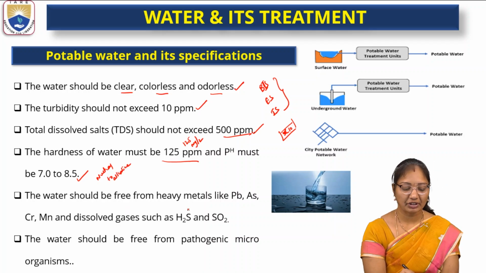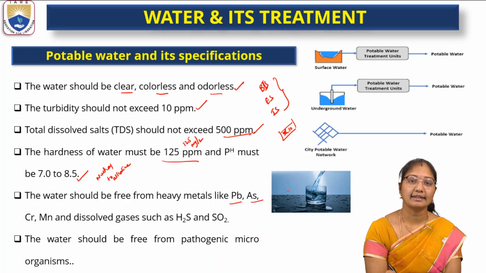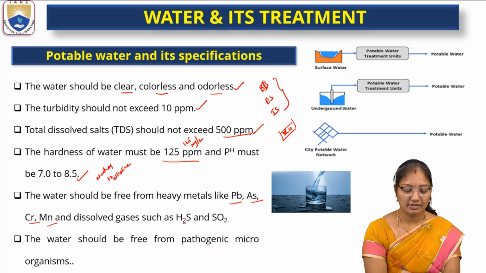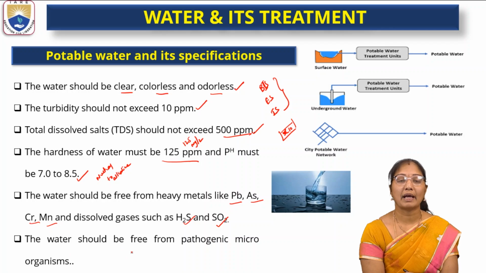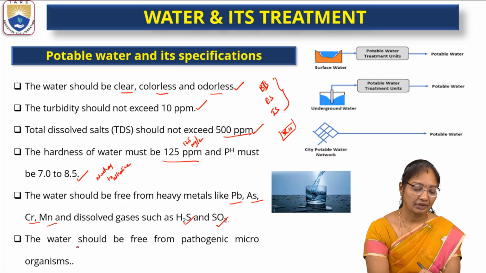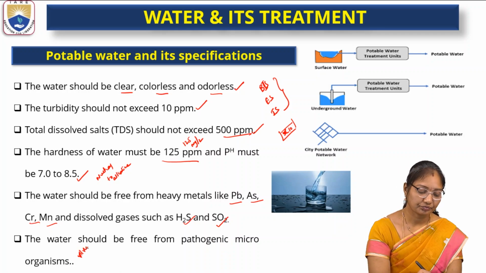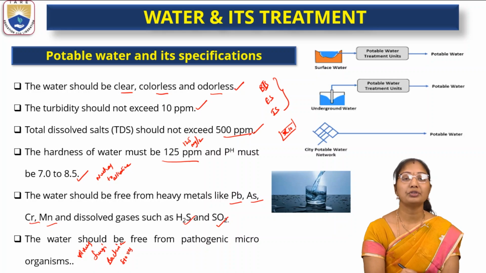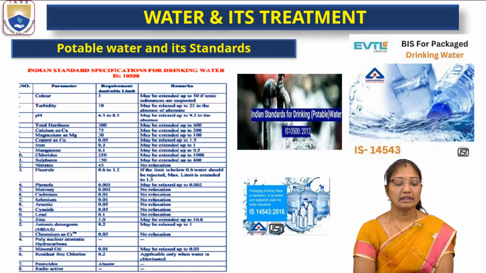The water should be free from heavy metals like lead, arsenic, mercury, chromium, manganese, and dissolved gases like hydrogen sulfide and sulfate. The water should also be free from biological organisms or disease causing organisms like pathogenic microorganisms. It may be viruses, fungi, bacteria or spores. It should be free from all these biological pathogens. So these are the standards.